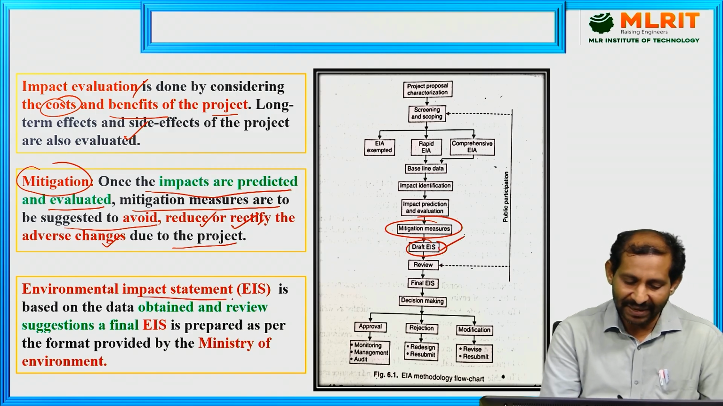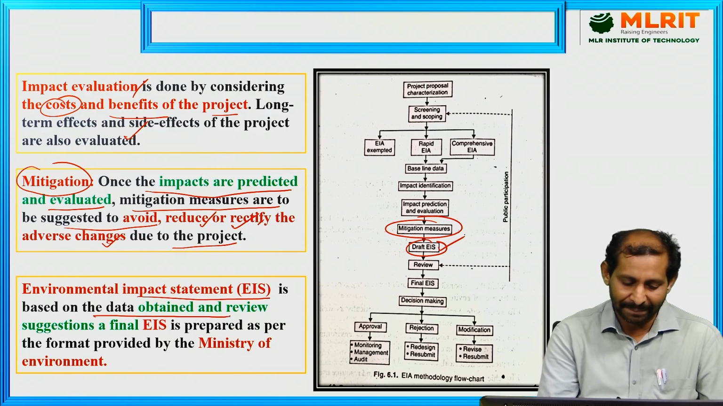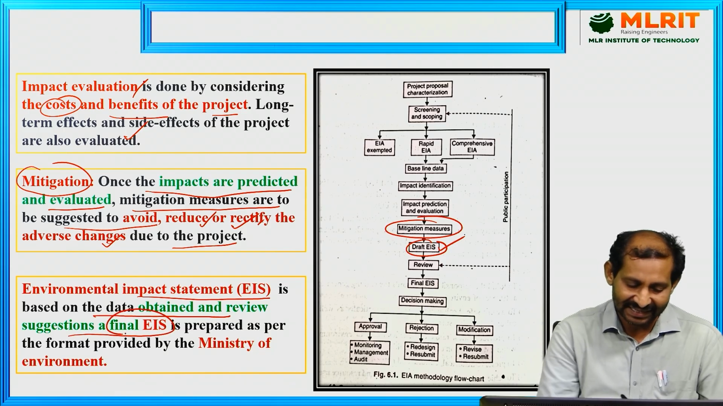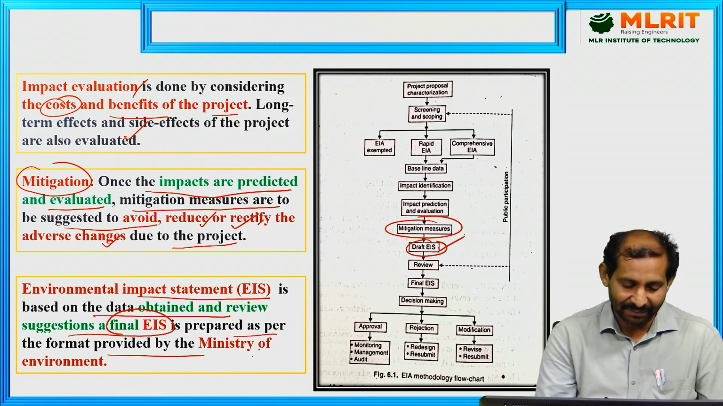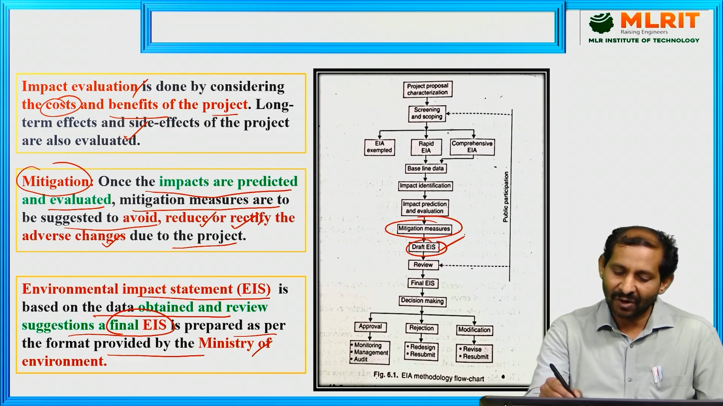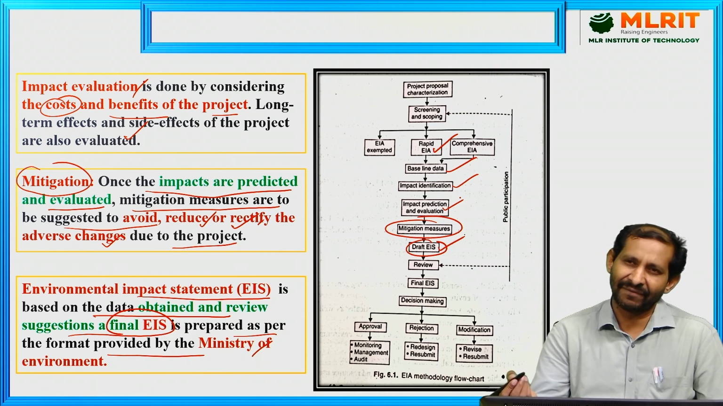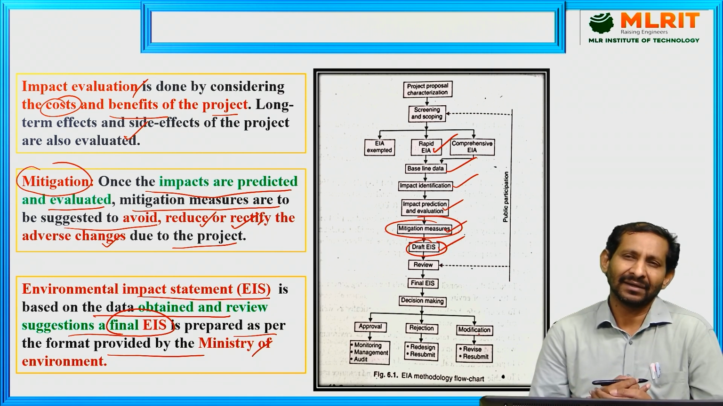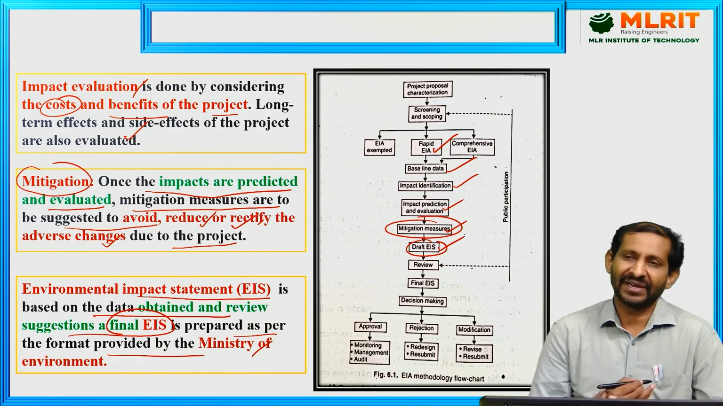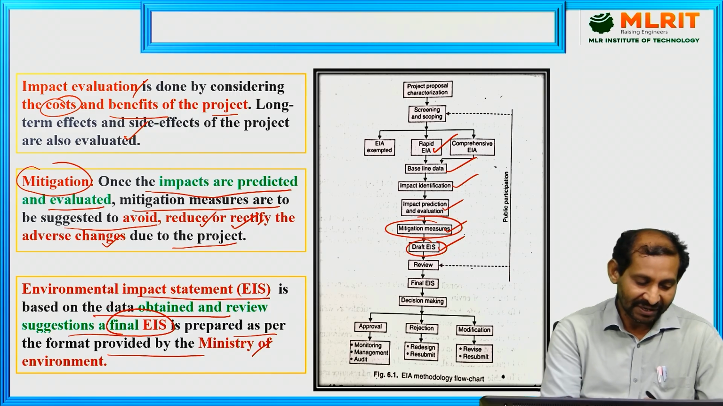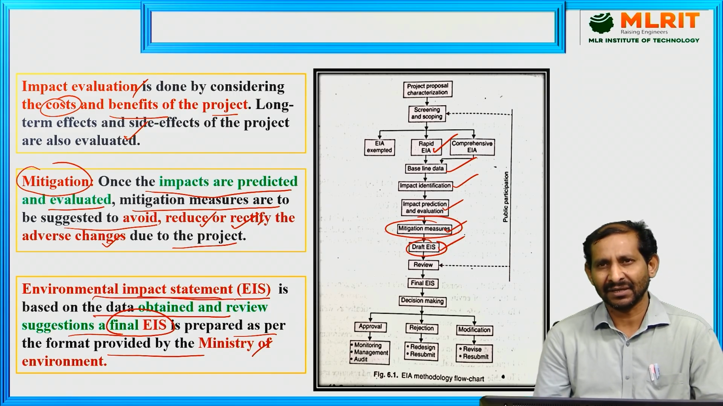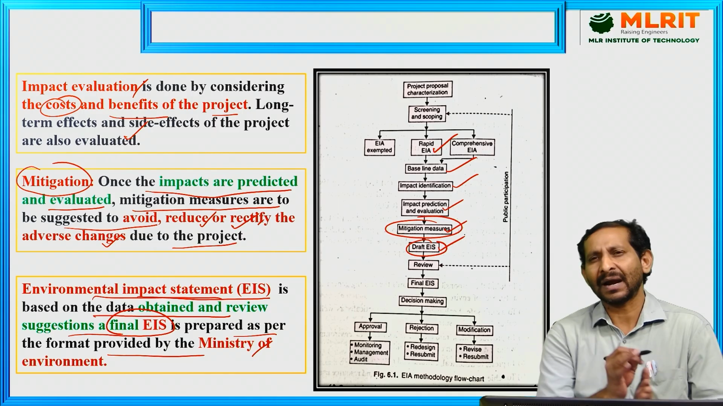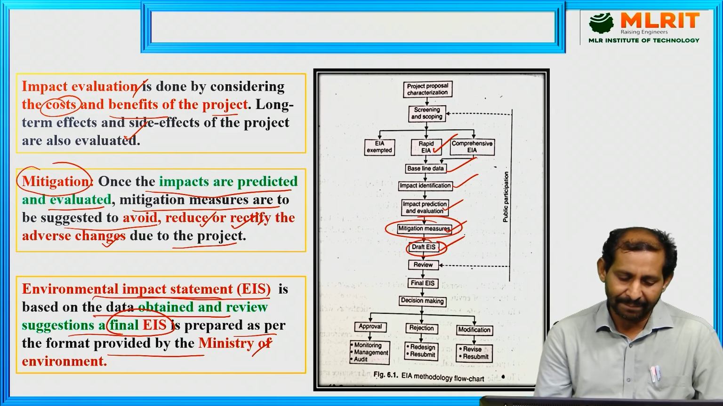The environmental impact statement is the final EIA prepared based on the data obtained and review suggestions, as per the format given by the Ministry of Environment. Whatever the rapid EIA, baseline data, impact identification, impact prediction and evaluation, and mitigation measures, all of these will be compiled to write a statement in the given format. That is called the environmental impact statement. So after collecting the data, compiling and writing it is called the environmental impact statement.